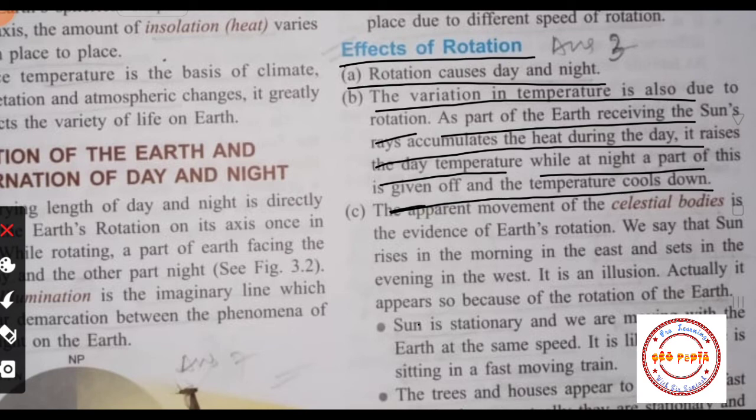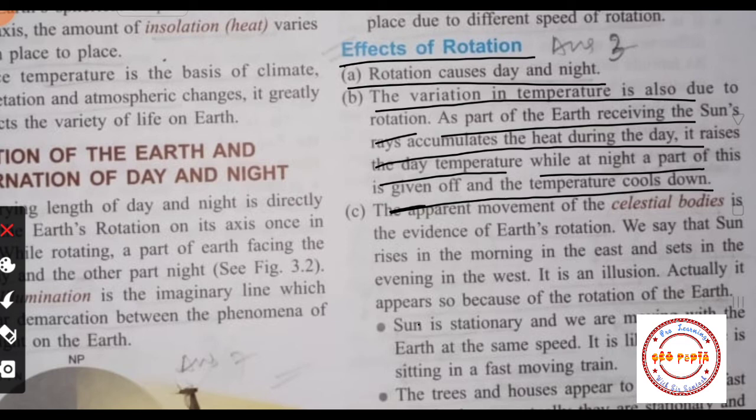So the part of the earth surface receiving sunlight, it means the part which has day, will have higher temperature, and the part of the earth surface which is not receiving sunlight or sun rays, it means the region which has night, that region will have less temperature or low temperature.